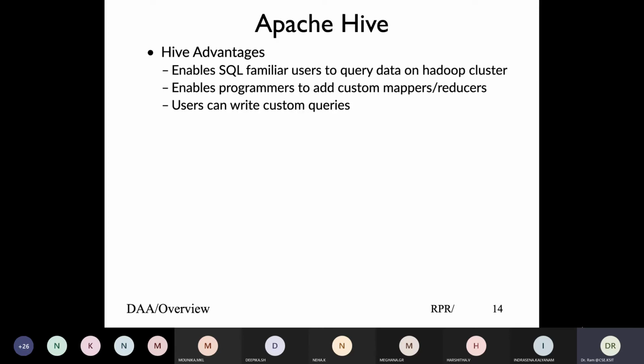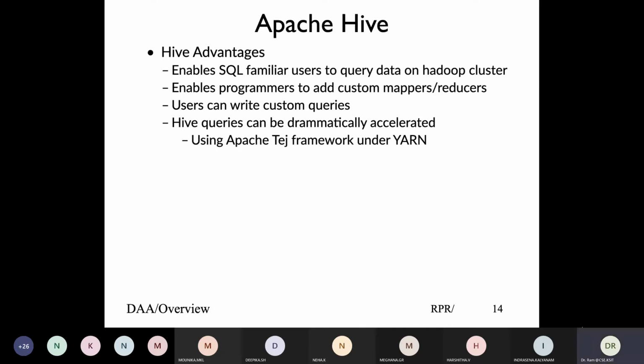That's the benefit Hive provides you. Because of these custom mappers and reducers, I get flexibility and customization in my data processing, and that means I can write custom queries, look at how the query is to be run, and do whatever task I like.